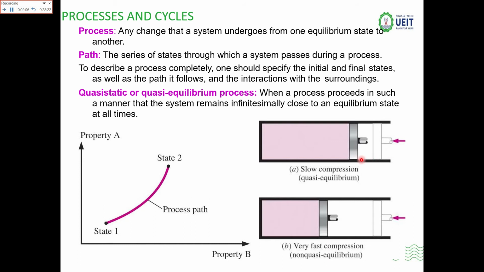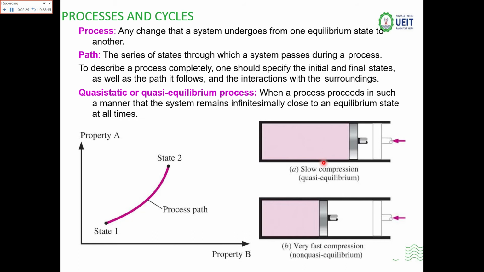Now the system is moved to state number 2, but it has moved so slowly that the properties, like pressure and volume, find the time to adjust themselves, and when the system approaches from this position to a new position, the properties wouldn't change. So this process is known as the quasi-equilibrium process.